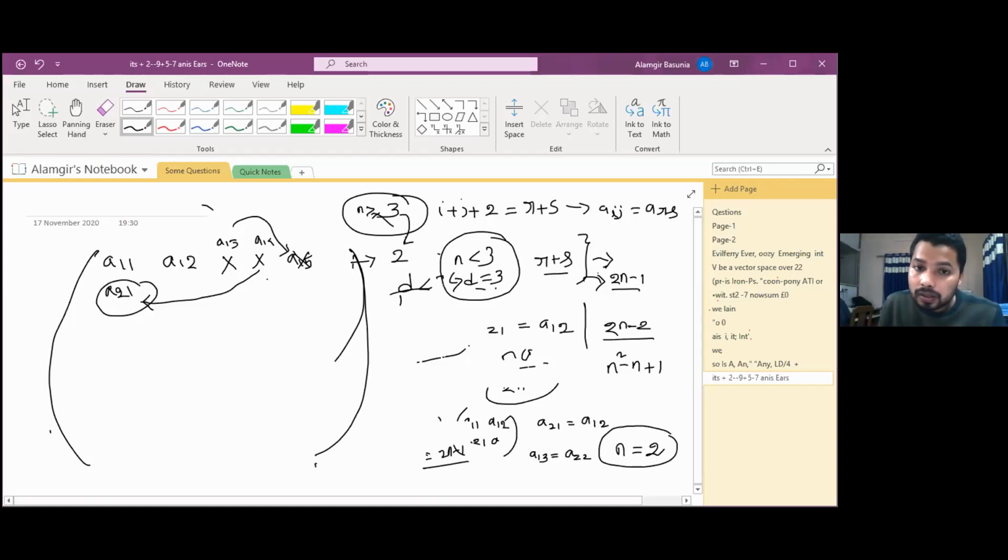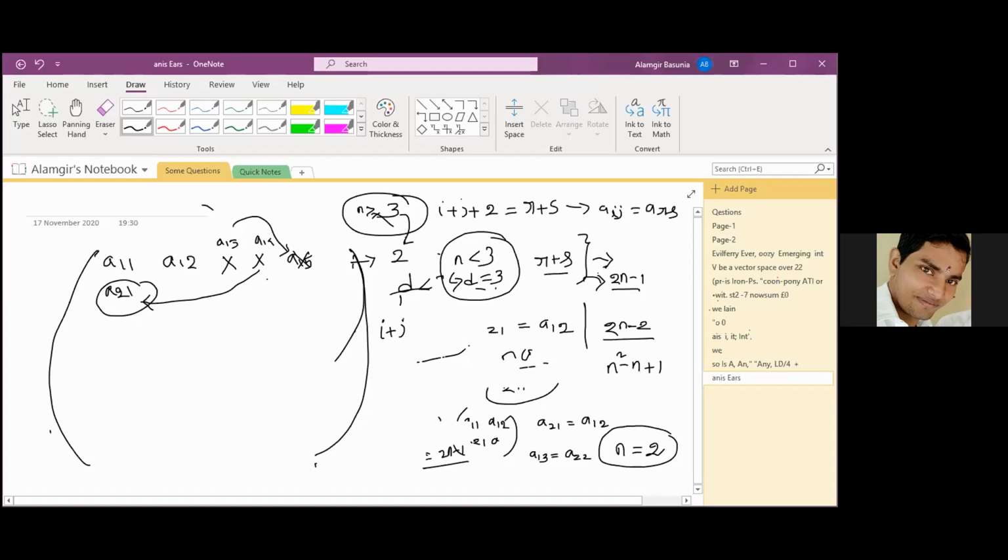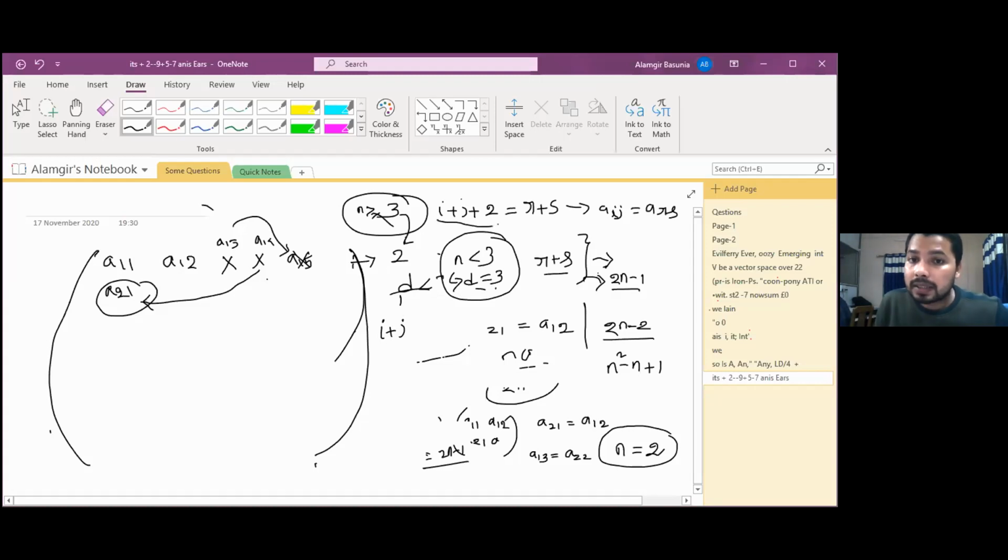There may be 3 conditions on n, when n is 1, 2, and 3. You just calculate it by yourself, no problem. And a different type of condition may occur. I plus j plus 2 is equal to r plus s, or maybe that 2 may not be in that position. Maybe this may occur as -2 here, or -1 here.